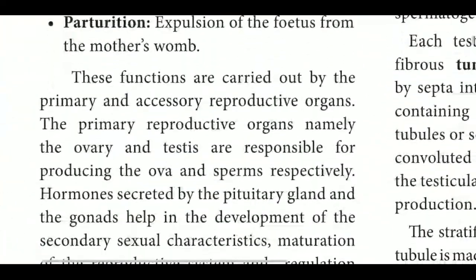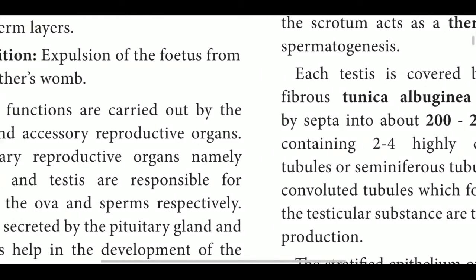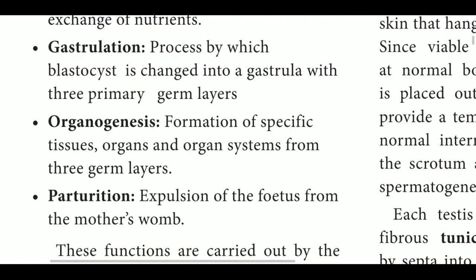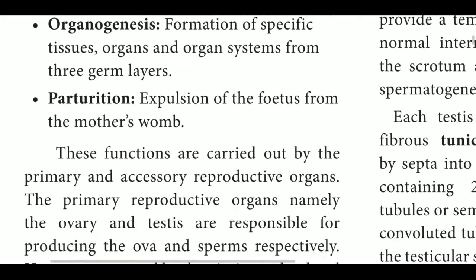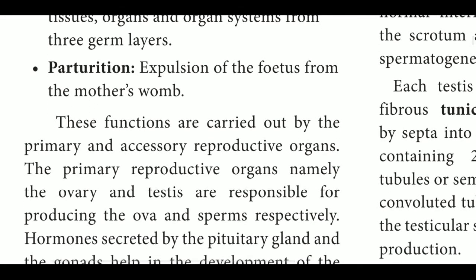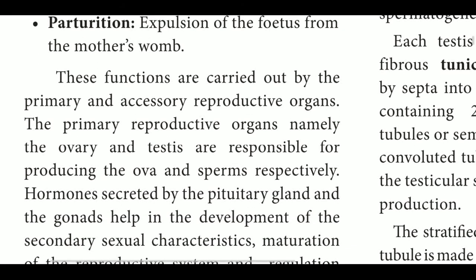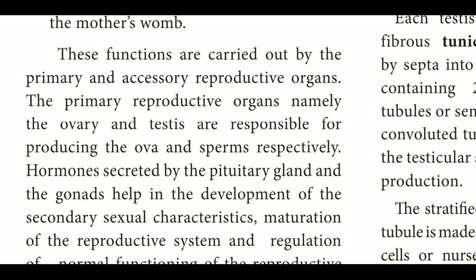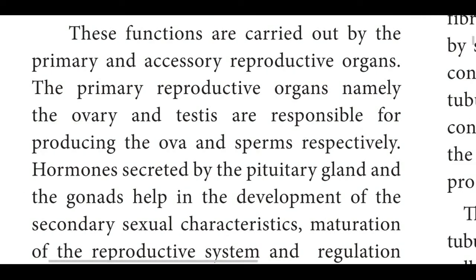Then next we discuss the human reproductive system. The functions are carried out by the primary and accessory reproductive organs. The primary reproductive organs, namely the ovary and testes, are responsible for the production of ovum and sperm respectively.